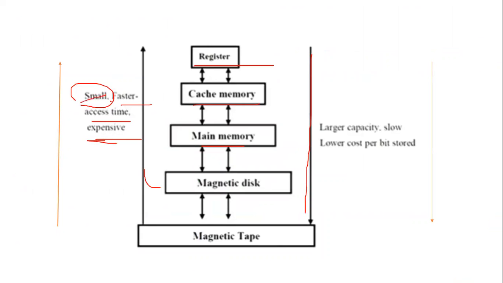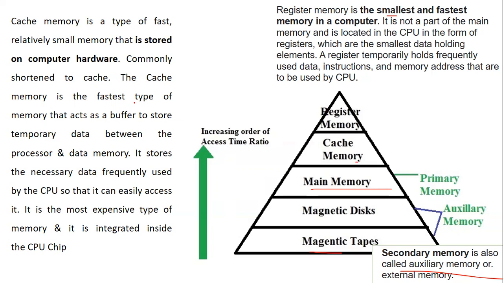It is the smallest and fastest memory in the computer. It is not part of main memory. It is located in the CPU in the form of registers, which hold the smallest data. This register memory temporarily holds the data and instructions which are to be used by the CPU. That is the work of register memory.